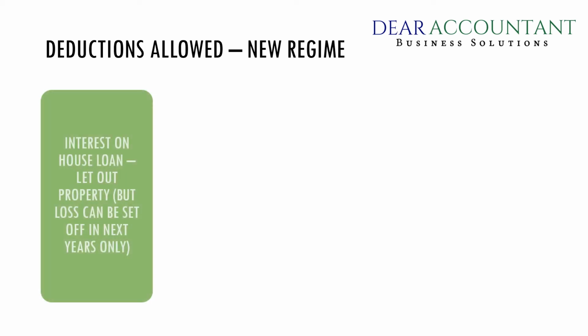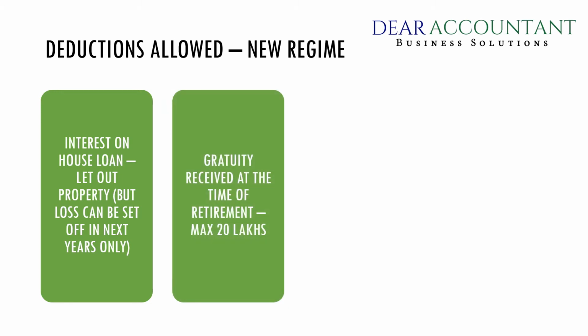Coming to the deductions that are allowed under the new regime. Interest on house loan, let out property, but loss can be set off in the next years only.